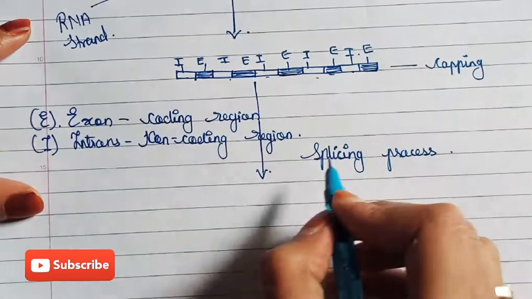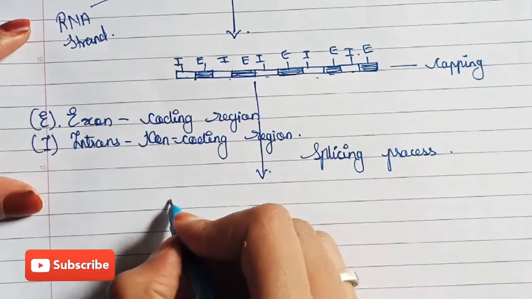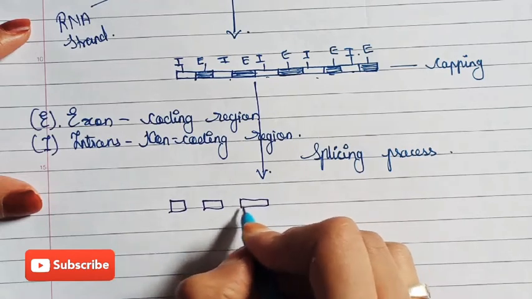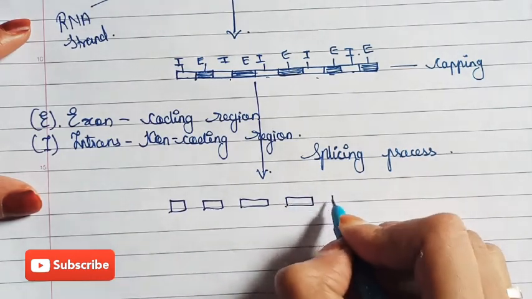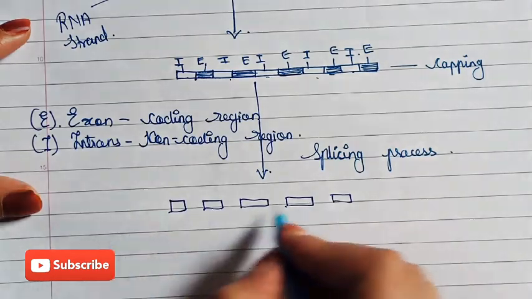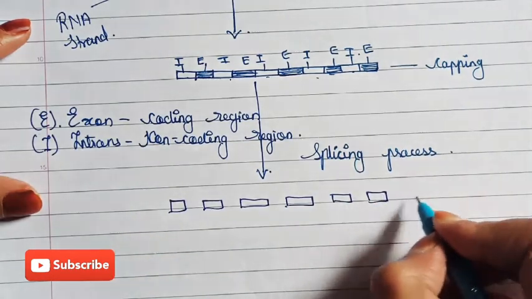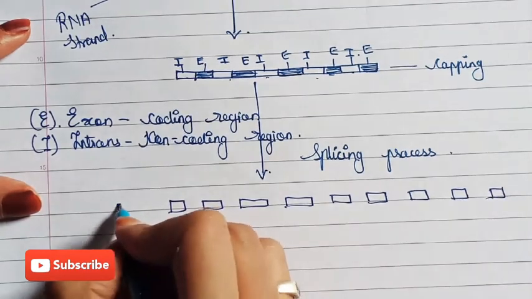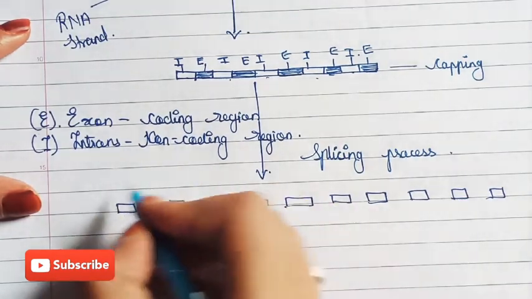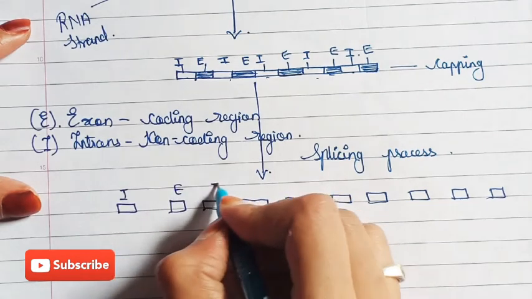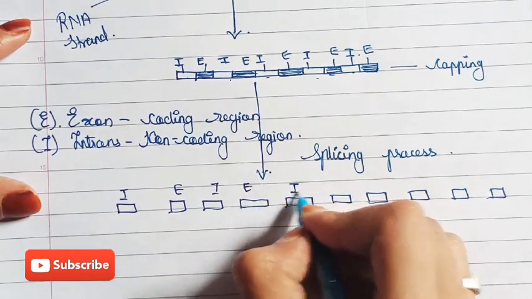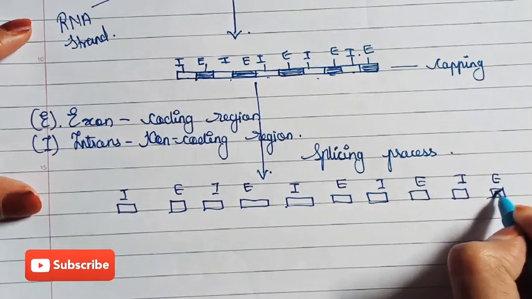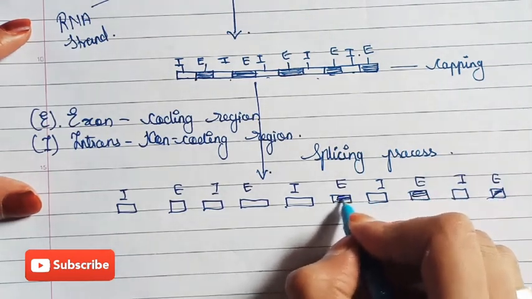In the splicing process, all exons have a piece-like structure and they are going to be attached. You can see all exons and introns are going to be cut: intron, exon, intron, exon, intron, exon, intron, exon, intron, exon.